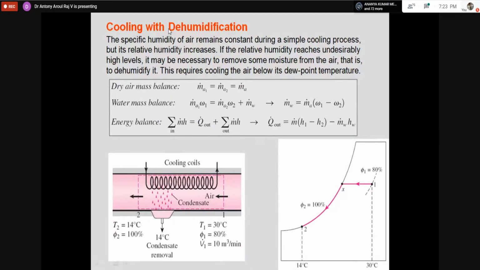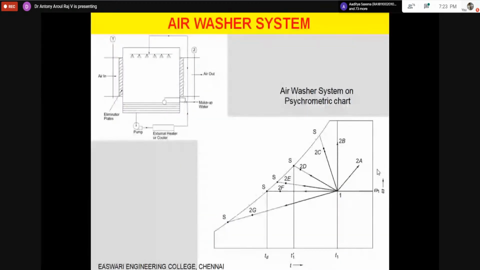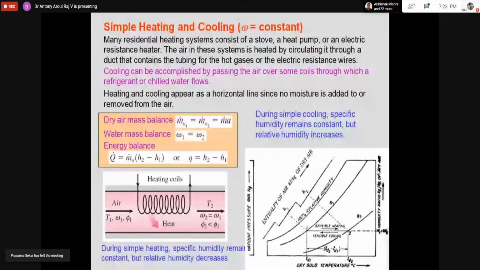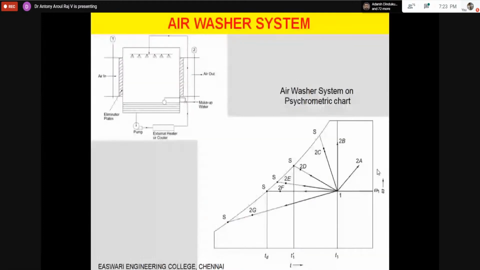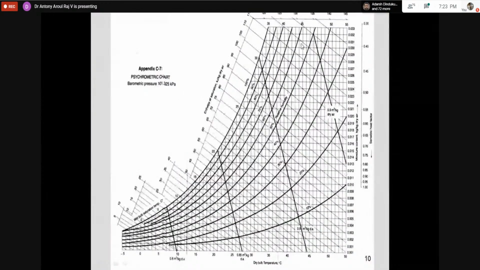Why are we going for cooling and dehumidification? The outdoor condition will be very hot. For example, if I take Chennai, the Chennai condition will be somewhere here.